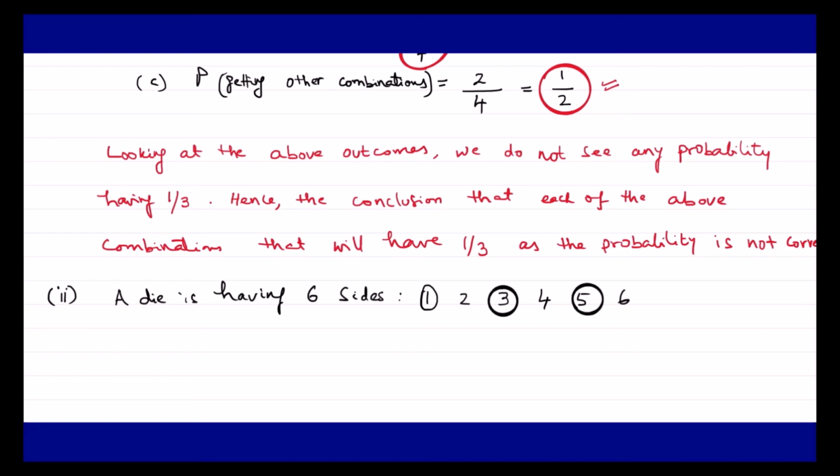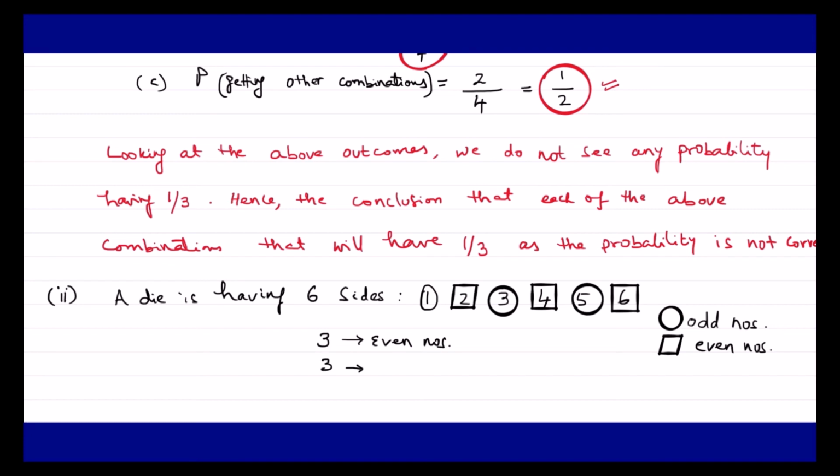Now, if you look here, 1, 3 and 5 are the odd numbers. Similarly, I am going to put a square around the even numbers. What are those even numbers? 2, 4 and 6. So what we got is that there are 3 even numbers and 3 odd numbers.